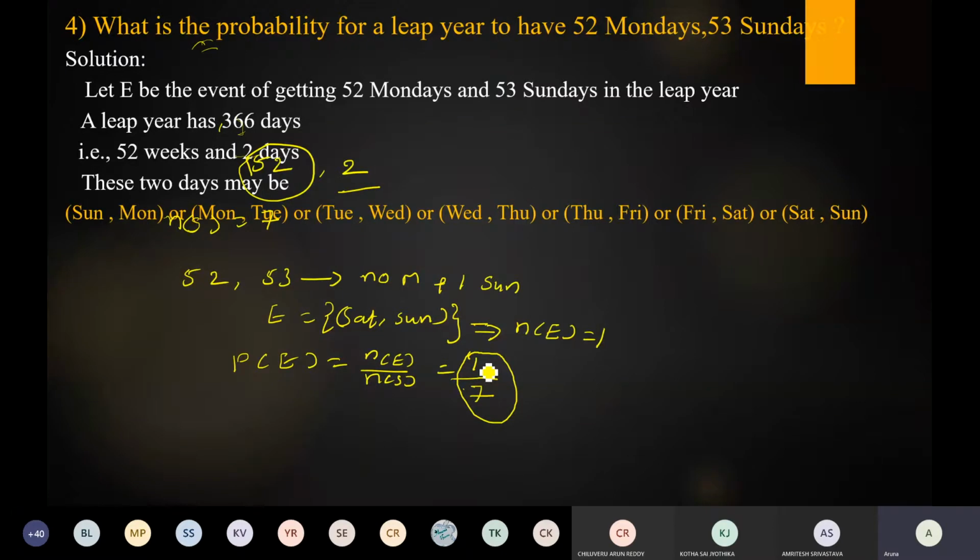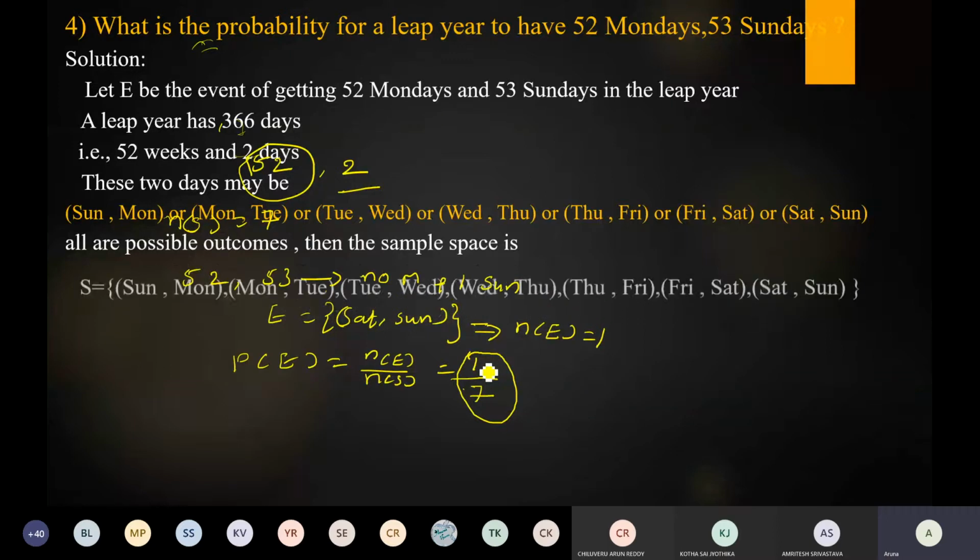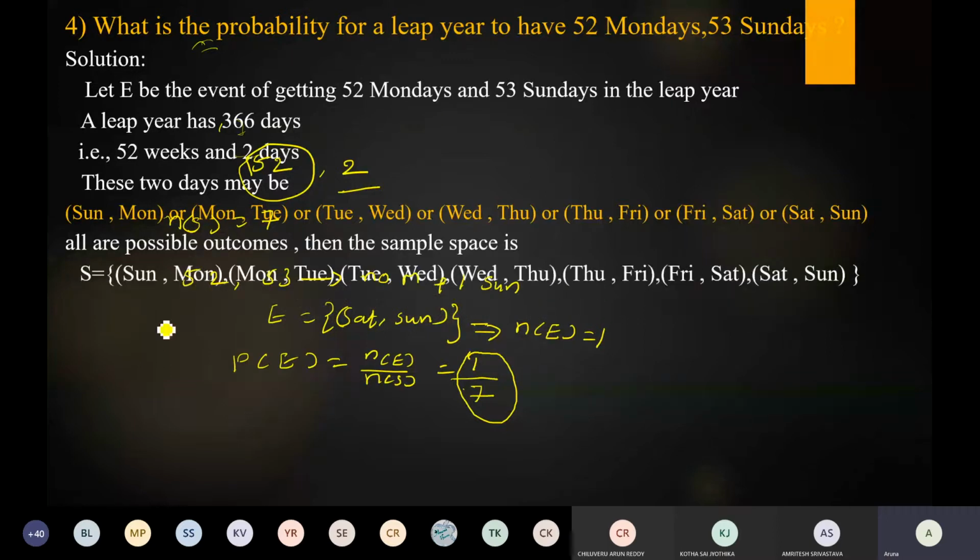Take consecutive days only, not alternative days. So therefore all are possible outcomes. So then the sample space is... Why do we take the sample space only these 7?